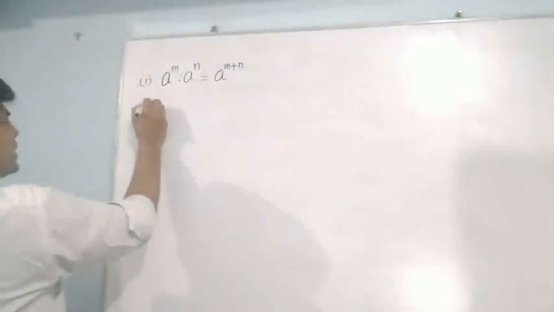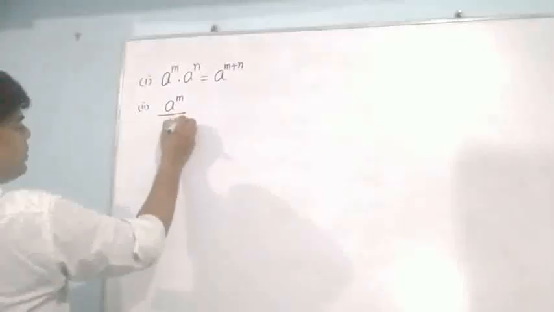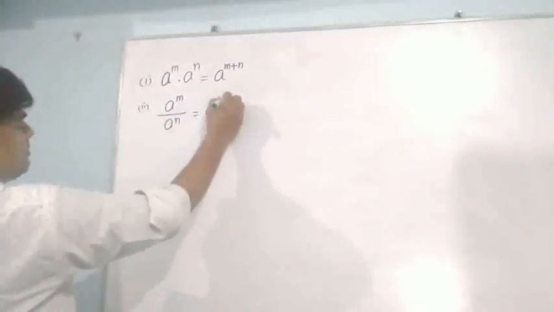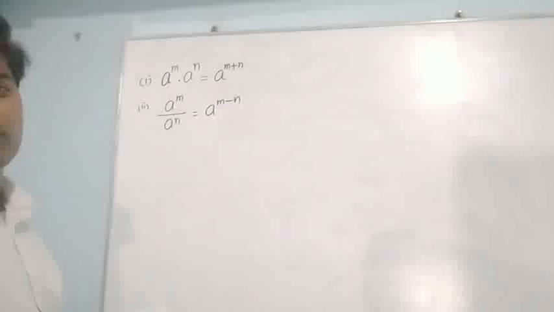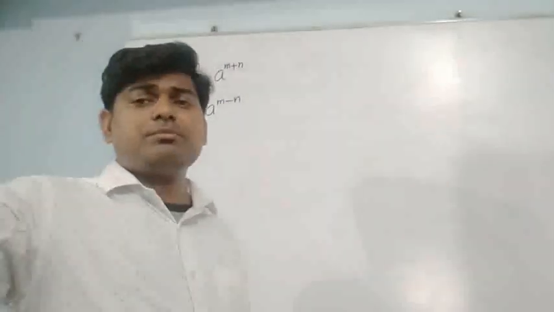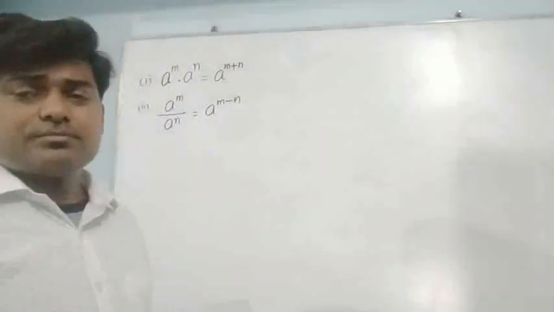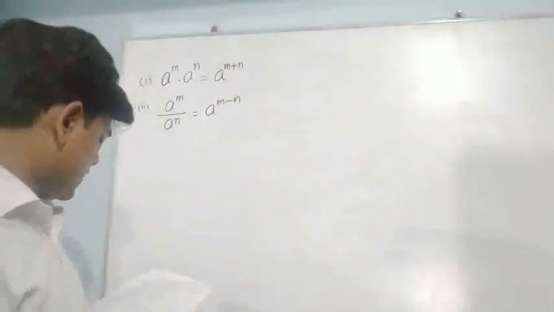The second one: if I have a to the power m upon a to the power n, it can be written as a to the power m minus n. I don't think it is new for you. Last year we used it, and we did different types of questions. Maybe the level of questions will be a little higher than last year, but we know how to use all these things.